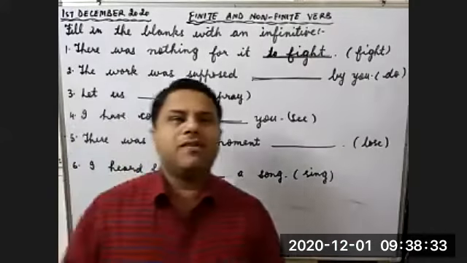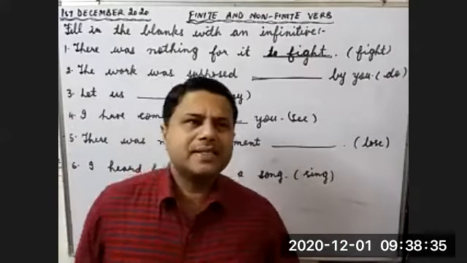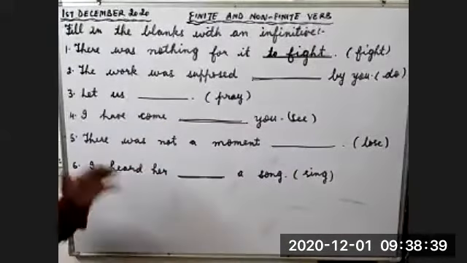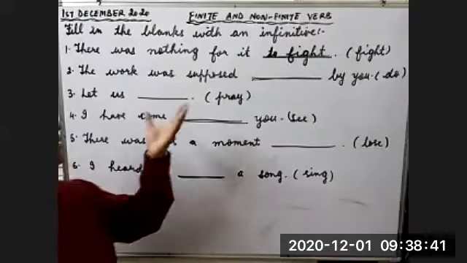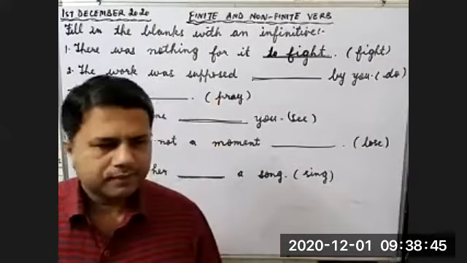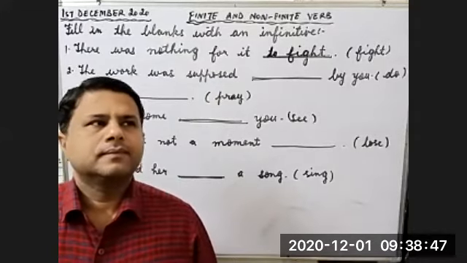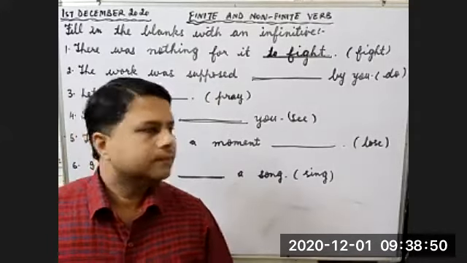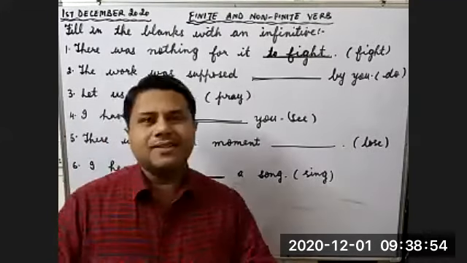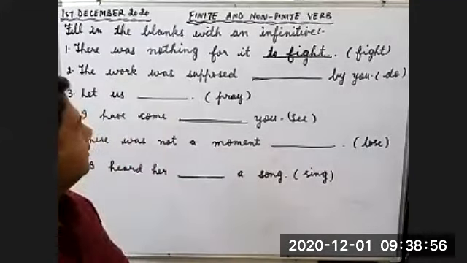Can you tell me which type of sentence is this? Is it an active or passive sentence? Sir, passive. How do you know it is a passive sentence? That is not the reason, because third form is used with was.